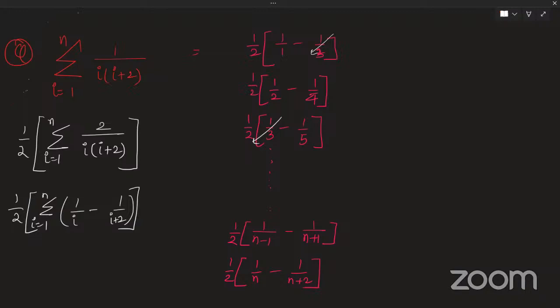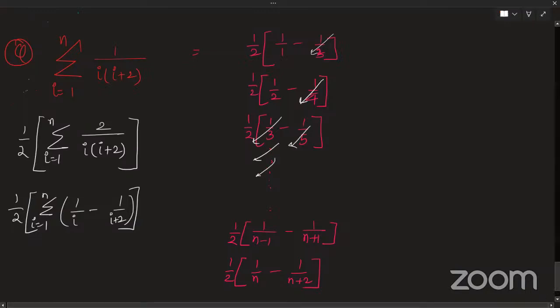My half won't affect anything. Half is just coming there. Same thing, 1 by 4, 1 by 4 here. 1 by 5, 1 by 5. So can I say my 1 by n minus 1 will get cancelled out? And what about my 1 by n? It will also get cancelled out.